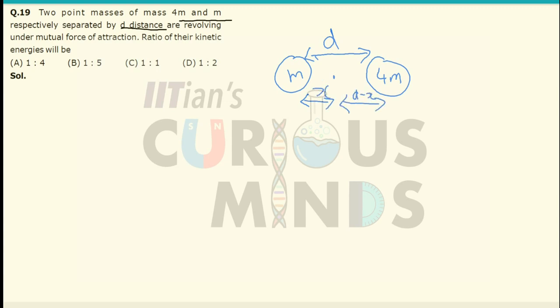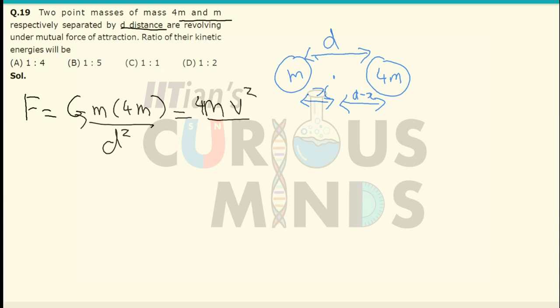They are separated by a distance d and are revolving around due to their mutual force of attraction. The ratio of their kinetic energies will be equal to... Now first of all, let us find out the gravitational force on 4m. It will be equal to G m 4m divided by d square. This will be equal to the centripetal force, which is equal to 4m v square divided by d minus x, that is, m v square divided by r.